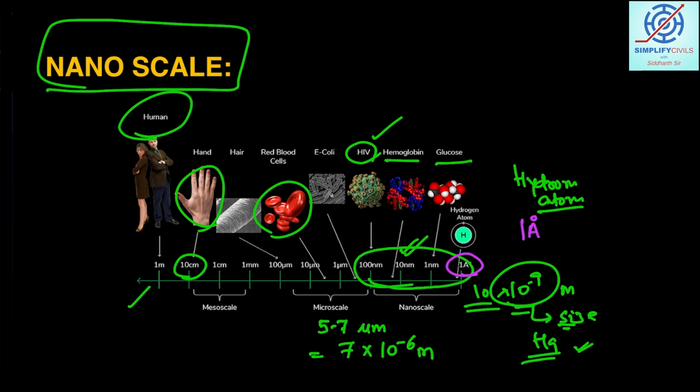What do you mean by this? This is angstrom, another unit much smaller than nanometer, which is 10 to the power minus 10 meter. So we are at this scale, and when we are dealing with material at this scale, we are talking about nanotechnology.